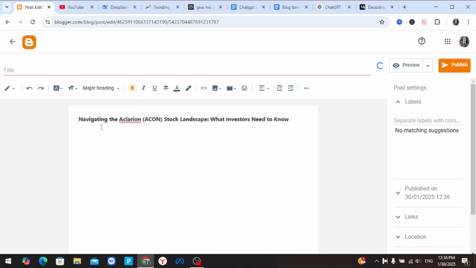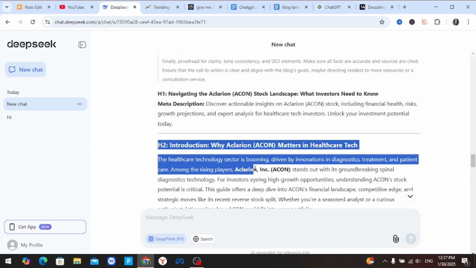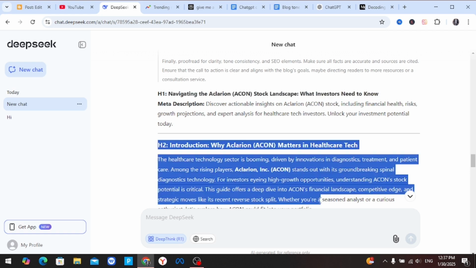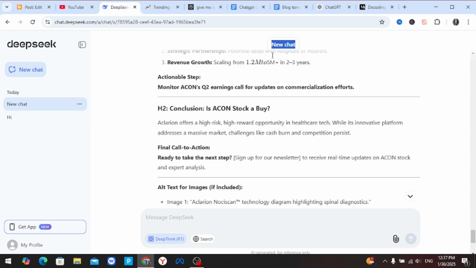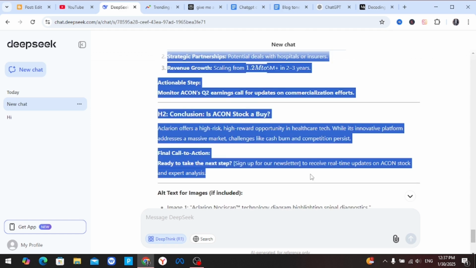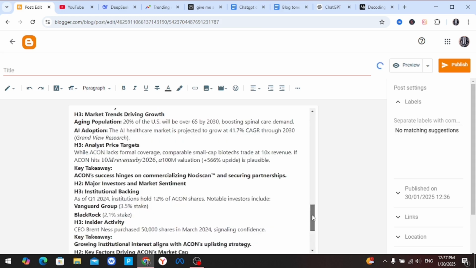Okay, so then I'm going to copy the rest and paste it in here. Okay, so now I'll start from the H2. Let me add it so that it will make it easier for me when I'm editing my articles. Okay, so let me copy everything to here, to final call to action. Okay, so here that's where the article and the rest are, not necessarily in this video. Okay, so let me paste my article here. So this is my article, it's being pasted here.